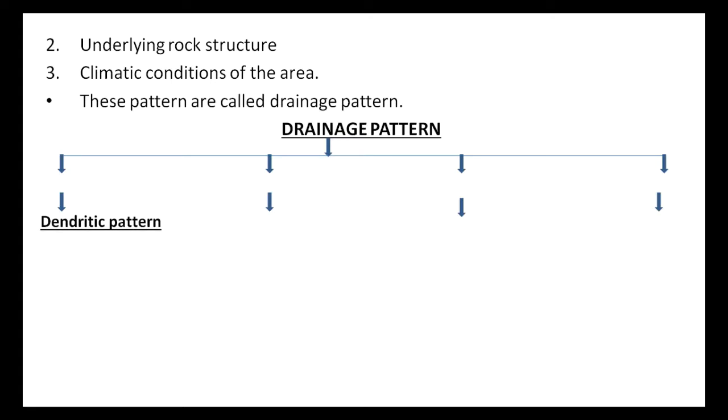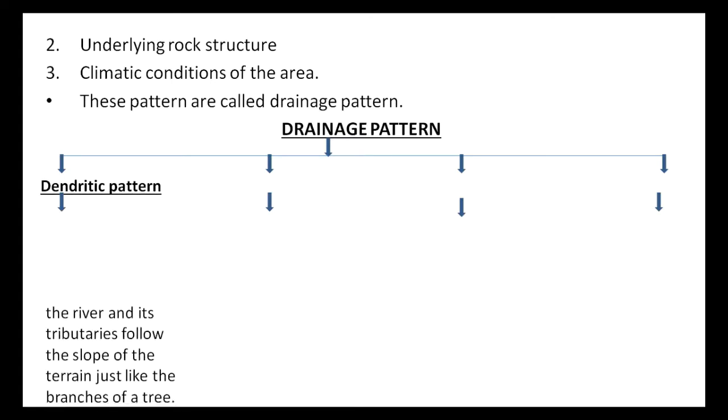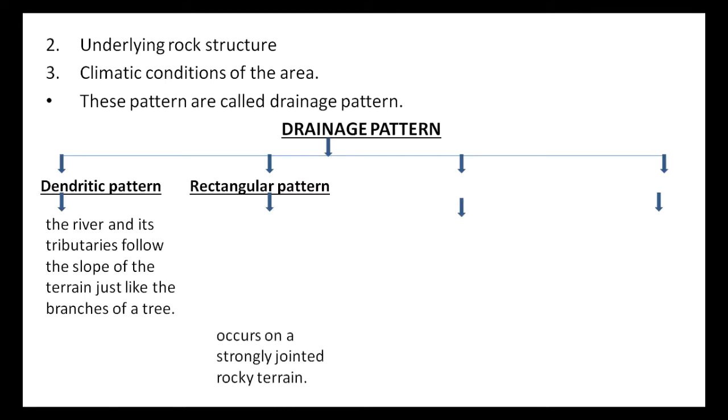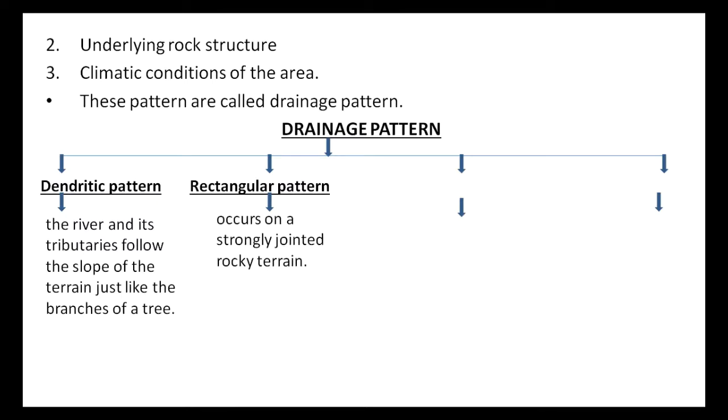Dendritic pattern. The river and its tributaries follow the slope of the terrain just like the branches of the tree. This pattern form is known as dendritic pattern. The meaning of terrain is an area of land when considering its natural features. Rectangular pattern. Rectangular pattern occurs on a strongly jointed rocky terrain.